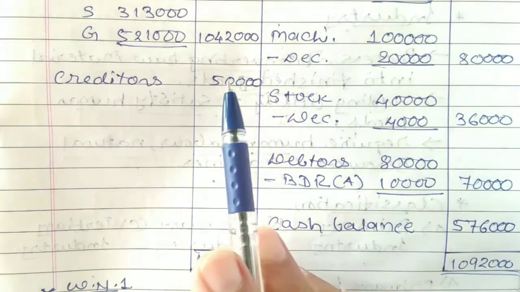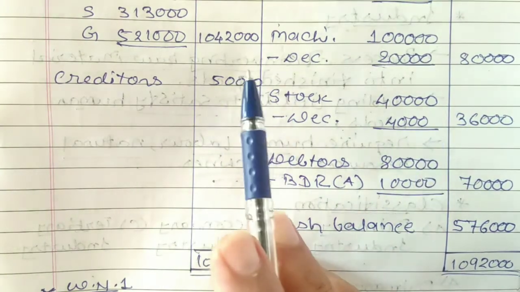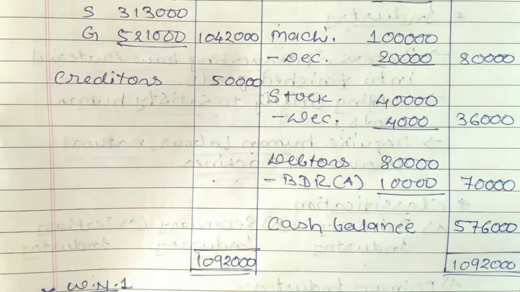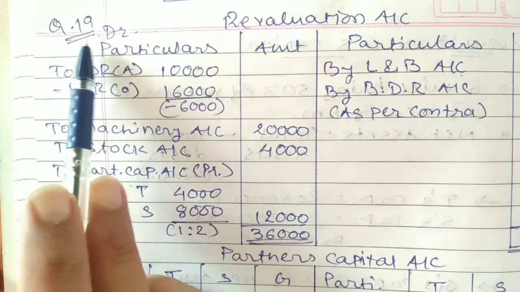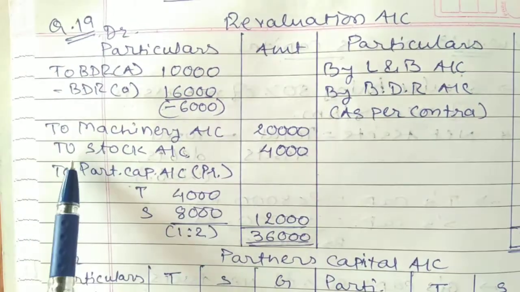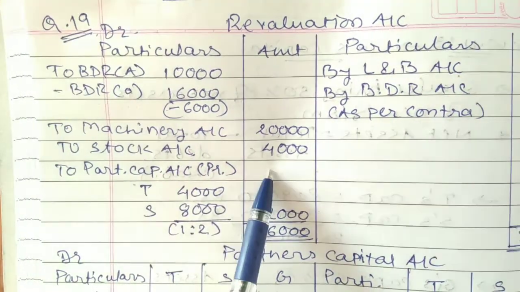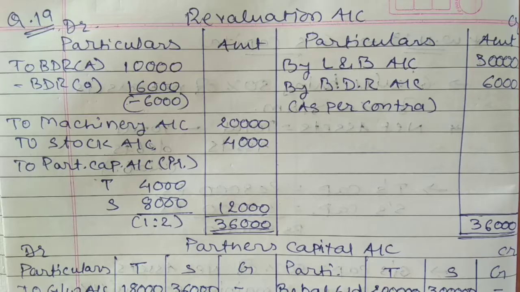And the second effect will be given to the debit side of the revaluation account. You know it very well. So on the debit side of the revaluation account, it is written to stock account, the amount would be 4,000.